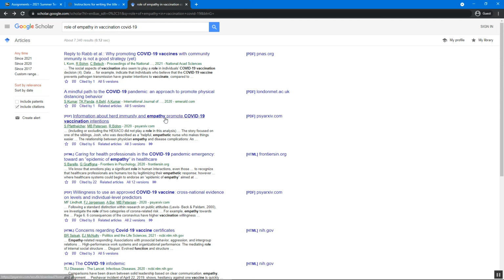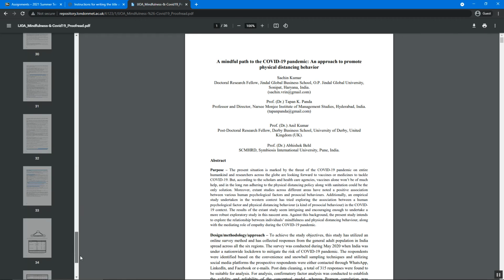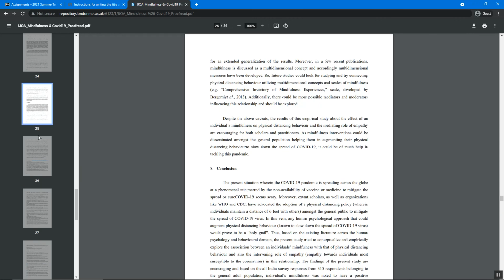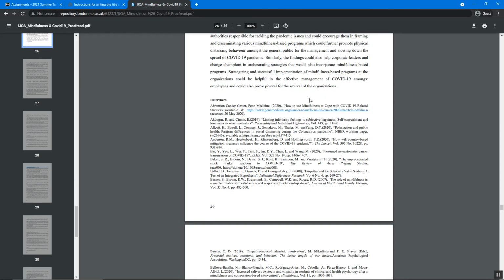Let's see if I can find a good reference page here to show you what a good reference page looks like. Look at all these references. Wow, it's crazy. Now the references should be centered, but different journals do it differently. But you should have the word references centered, not bolded, just in plain text. Like I said, every journal is different, but I'm just giving you a standard way to do it. And look how it's in alphabetical order by author last name.